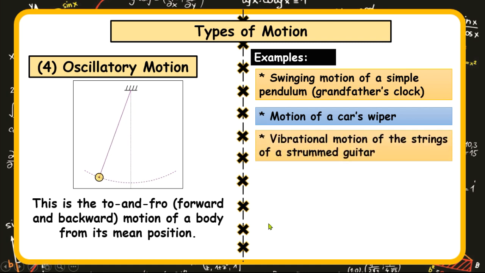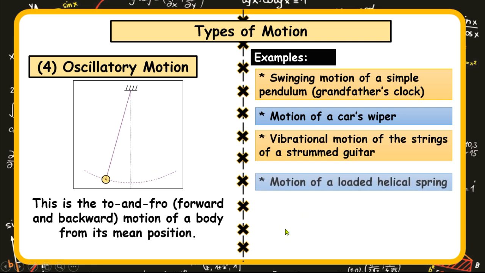The next example is the vibrational motion of a strummed guitar. When a guitar is struck, it is referred to as being strummed. As it moves forward or backward or upward and downward, it has this vibrational motion. That also is a good example of oscillatory motion.